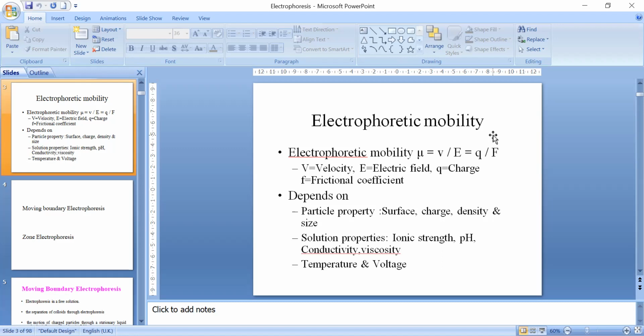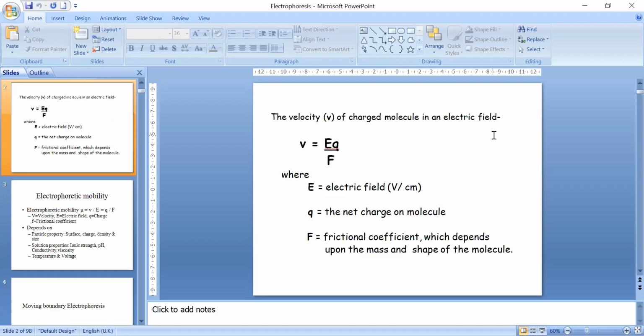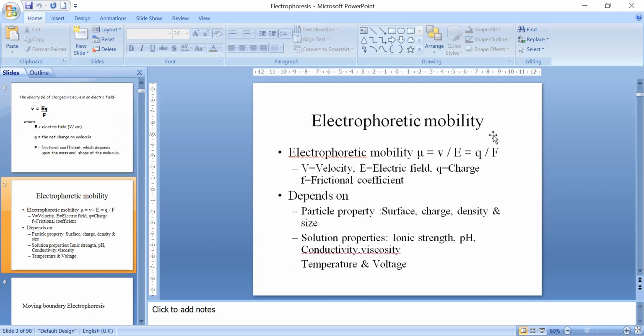If we substitute V from the previous equation, it becomes Q upon F. So electrophoretic mobility depends on charge and frictional coefficient. Now again, if two molecules are migrating towards one direction, then definitely the charge on those molecules is the same, whether they are negatively charged or positively charged. So that also becomes constant. So mu again depends on the frictional coefficient.